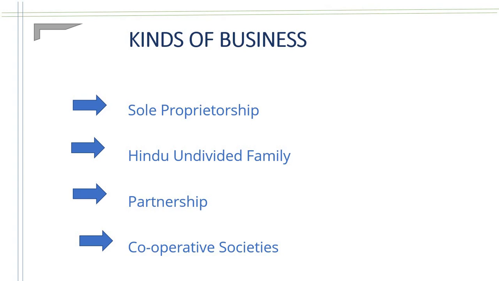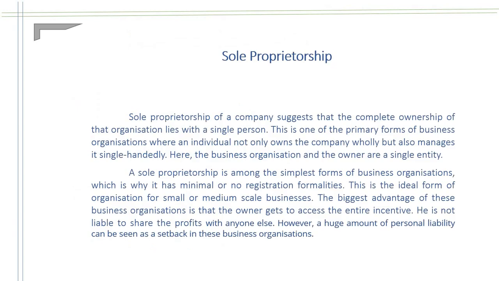Kinds of business: sole proprietorship, Hindu undivided family, partnership, cooperative society. Sole proprietorship is common and the primary form of business organization. A sole trader is the simplest form of business, which is why it has minimal or no registration formalities. The biggest advantage is that the owner gets access to the entire income. He is not liable to share profit with anyone else.